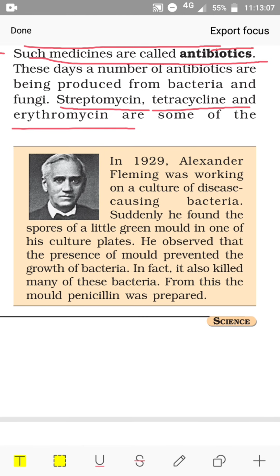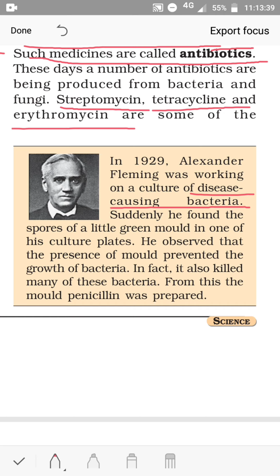And it is quite interesting to know how it was discovered. You see, in 1929, Alexander Fleming was working on a culture of disease causing bacteria. Actually, he was not working on the fungi from which we got the first antibiotic. Rather, he was working with some disease causing bacteria. Suddenly, he found the spores of a little green mold in one of his culture plates.